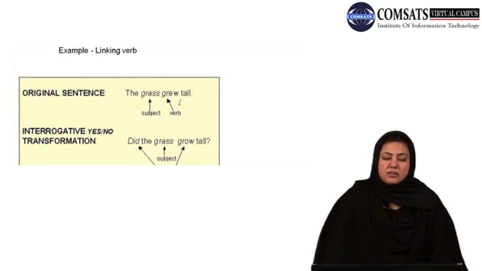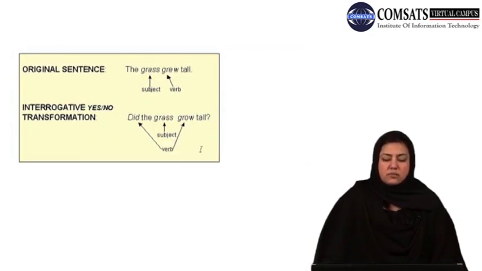When it comes to the past tense, the grass grew tall. The word grew here, as the second form of the verb, gives you a clue that it is past, so you would create did for that, and then the rest of the sentence would be retained, and the first form of the word would be used. So, did the grass grow tall?